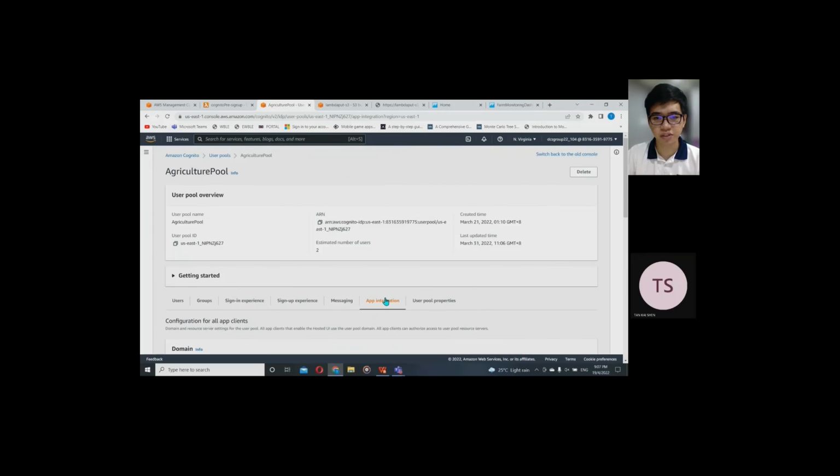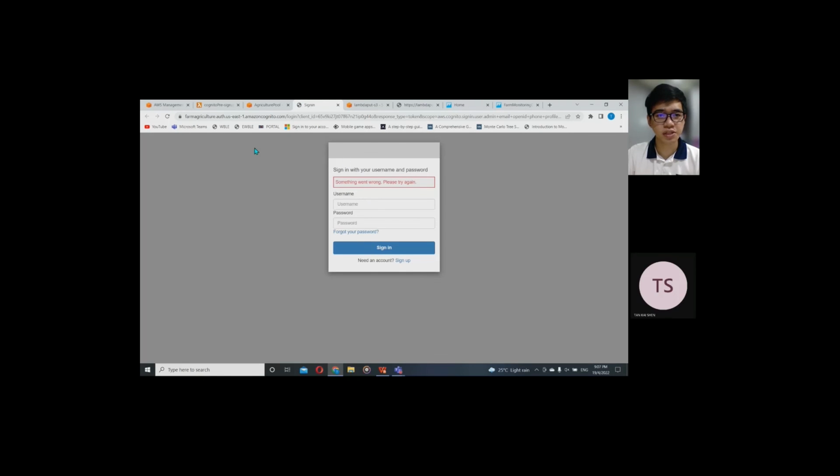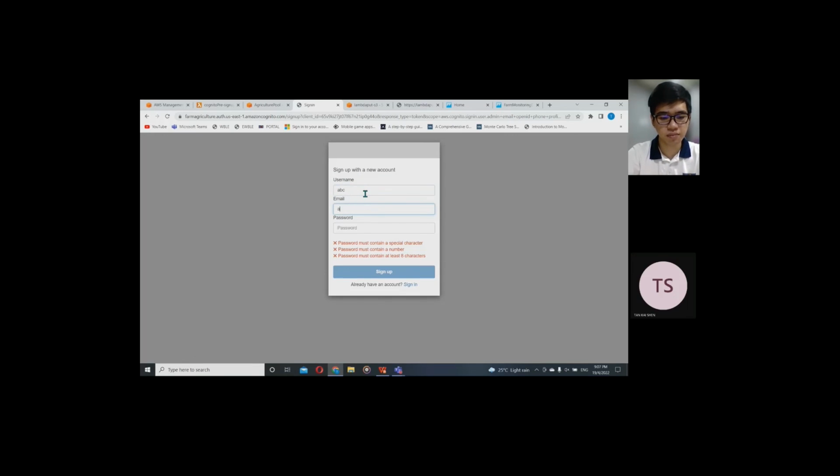So we open the app integration tab, and then we click client 1, and then we click view hosted UI. So this will lead to the page here. Okay, so we click sign up. So we type in the username, an email, and then also the password, and then we click sign up. So this will lead to the API Gateway, and then this will be another function. So that's all from the presentation. I will pass to the next presenter.